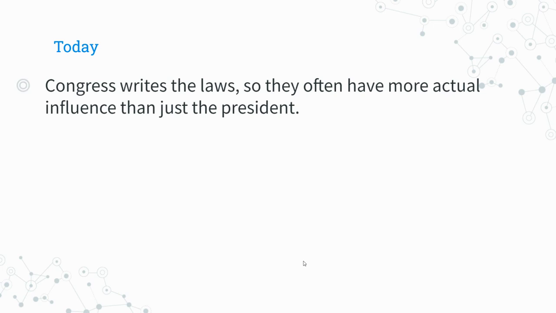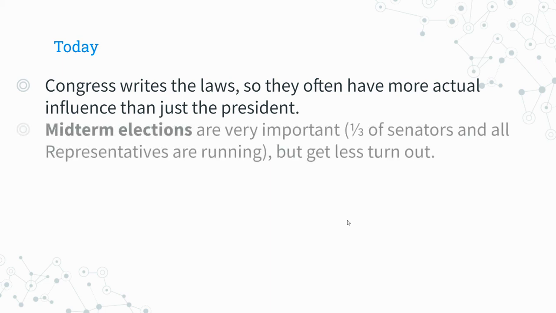So let's talk about Congress today. Congress writes laws, and the president does not. So the president and the presidential election get a lot of attention in media, but in a lot of ways, Congress actually has more power over your day-to-day life because they are deciding on those laws and voting on laws.